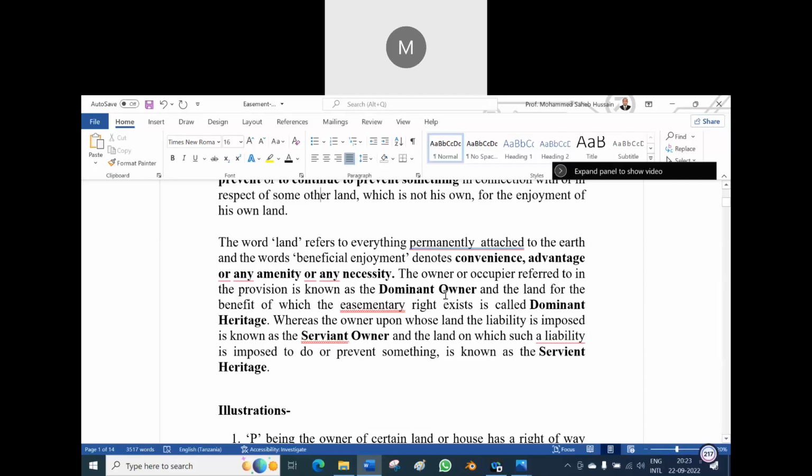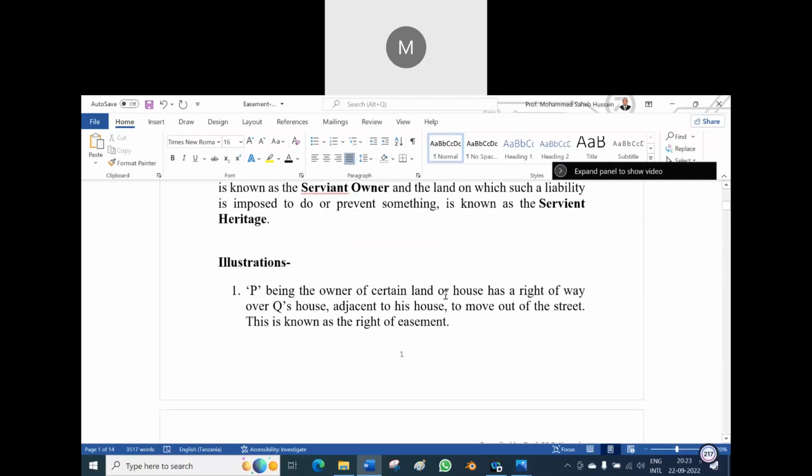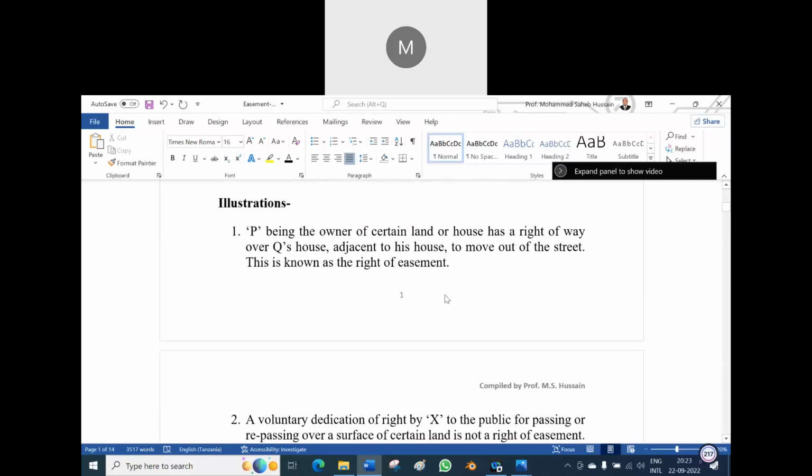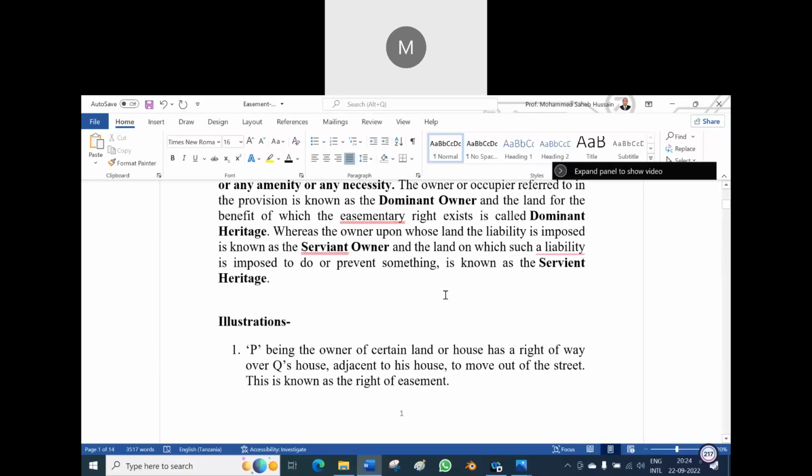Can you tell me who is the dominant owner and who is the dominant heritage? We already dealt with this easement in some questions. At least by looking at the screen, you could know it.